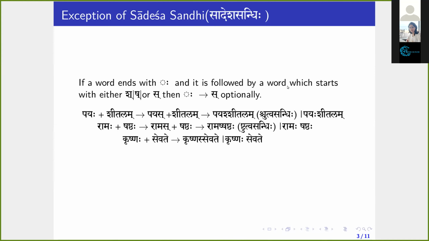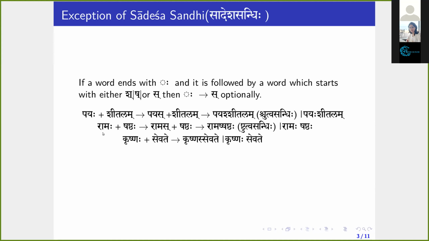This Visarga changes to Sakara: Payas Shitalam. After that, in the context of Sha, the Sa will be replaced by Sha according to Shchutva Sandhi. So the form will be Payashshitalam. Since this entire rule is optional, if you don't apply it, the Visarga remains the same. Payashshitalam and Payahashitalam, both are valid forms.